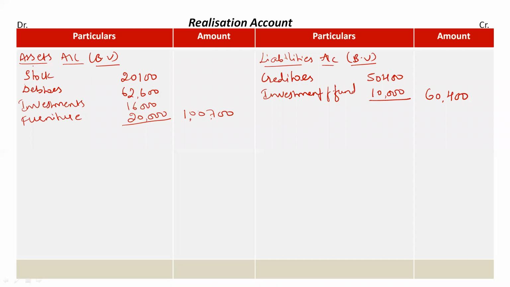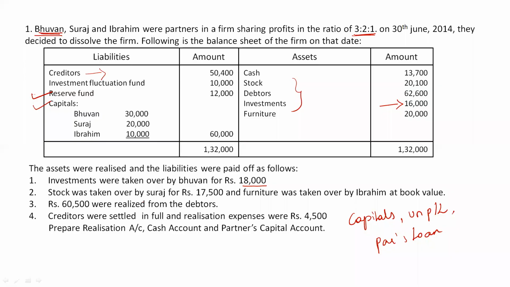The book value of assets has been recorded on the debit side. So an asset taken over will be recorded on the opposite side, that is the credit side, as Bhuvan's capital account. In bracket you can write investments taken over. You should write it in full form. Amount rupees 18,000. Because investments are taken over by Bhuvan, I'm mentioning Bhuvan's capital account. If investments were realized, I would have mentioned it as cash account. Clear? Then come back to the question.